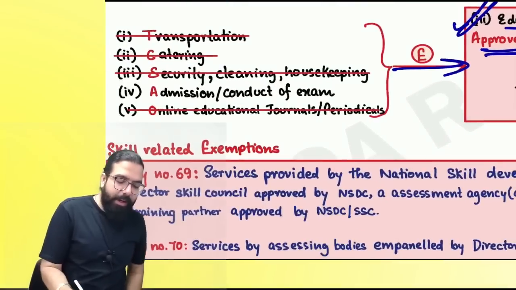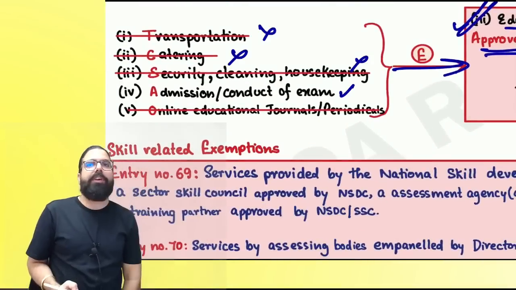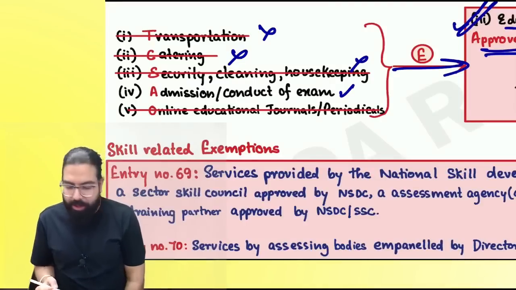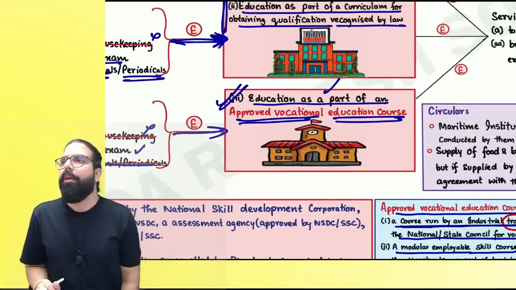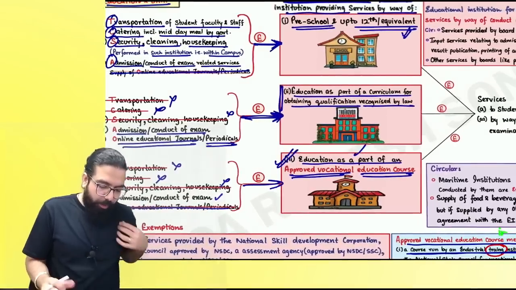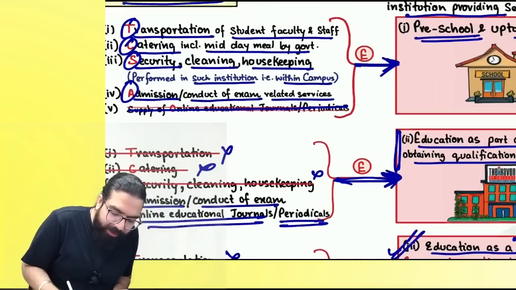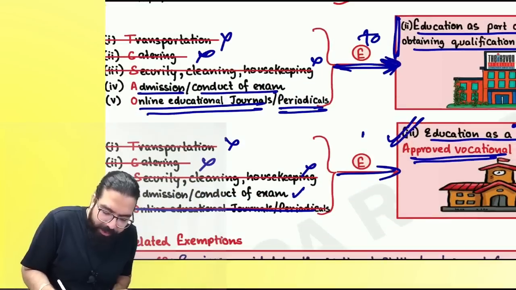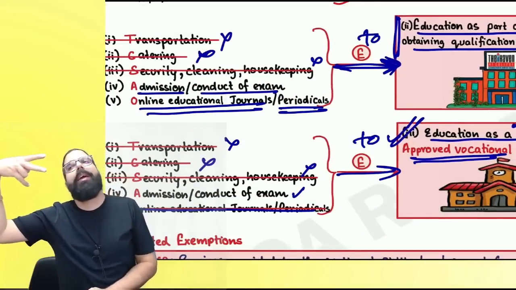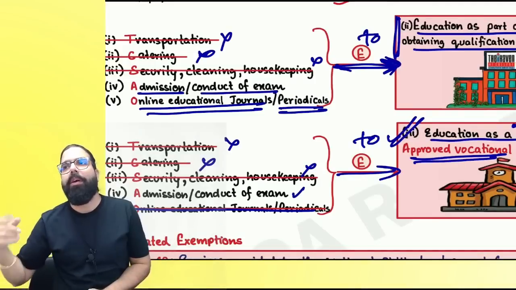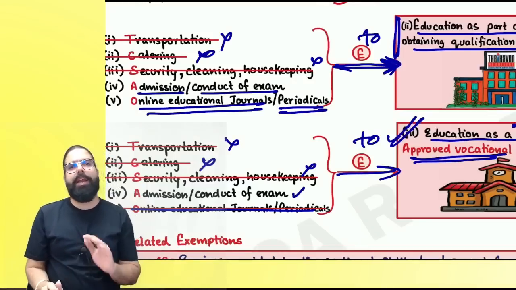And the last one which is there: transportation, catering, security services are not exempted. Only admission or conduct of examination related services are exempted. Online educational journal, all these are never exempted. Can we go ahead, everyone? Now, remember over here always. These are services provided to educational institution that are exempt. Which services I have already told you. In the first one, first four; in the second one, last two; and the last one, everyone, only one service: admission and conduct of exam related service. Can I go ahead, everyone?